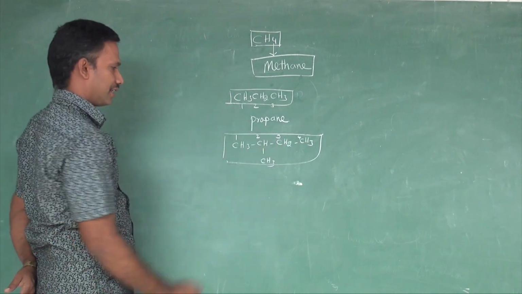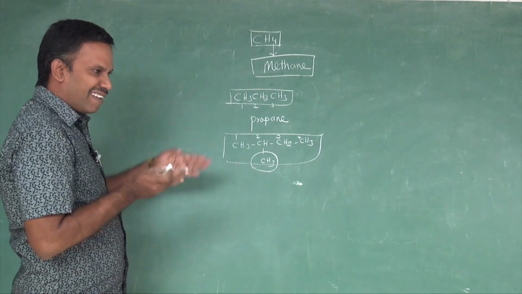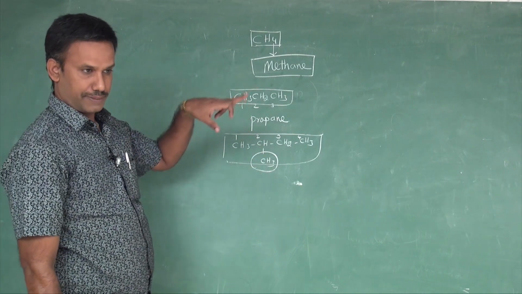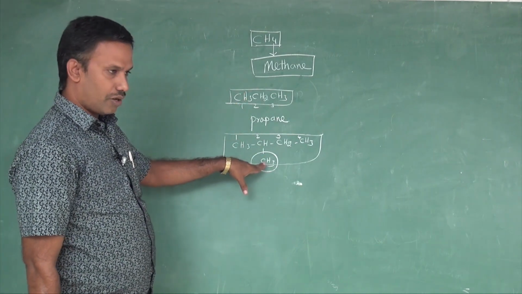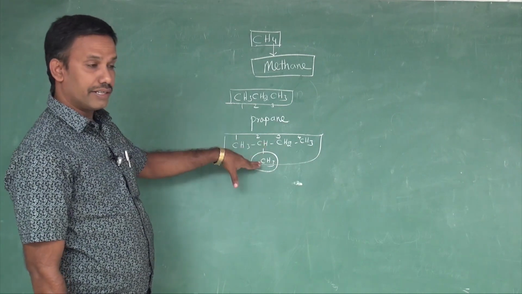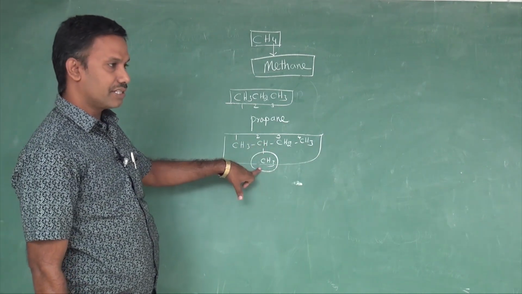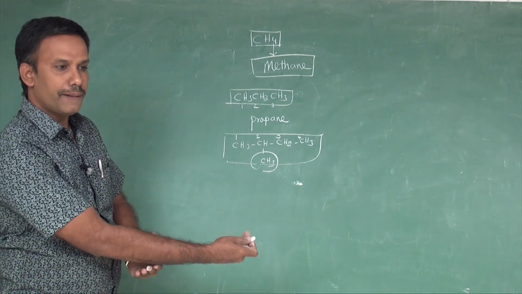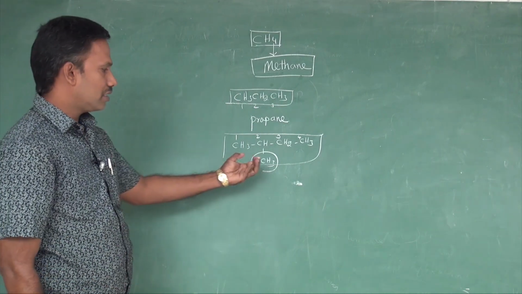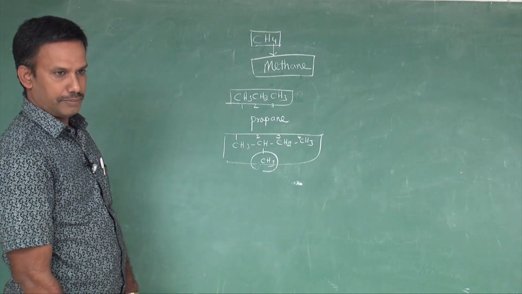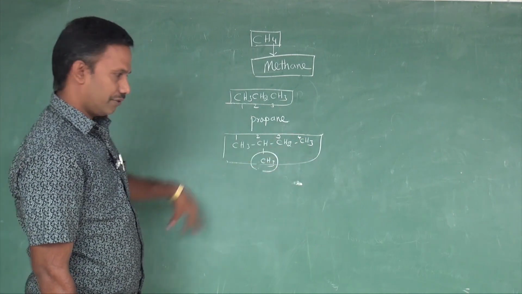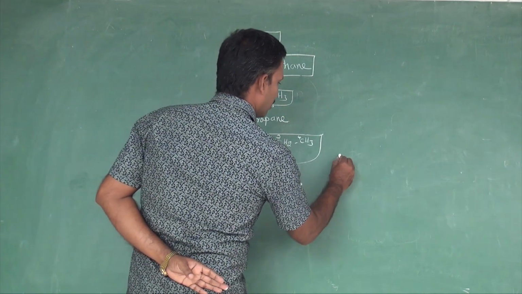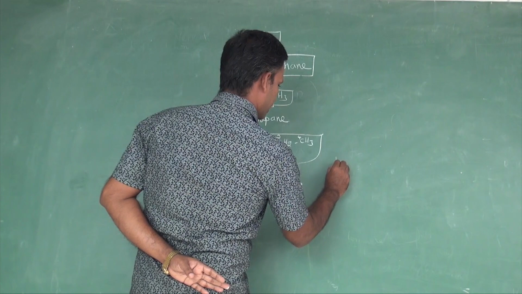Here there is one branching. This is called a branch, which is not included in the parent. There is a prefix. We have seen the list of prefixes; in the last class I wrote methyl and ethyl. Methyl, CH3, is a substituent or branch from the parent. So this is called a prefix. The methyl group is a prefix. So entirely 4 carbons. If you follow the rules, you write the prefix first, methyl. CH3 is called methyl.